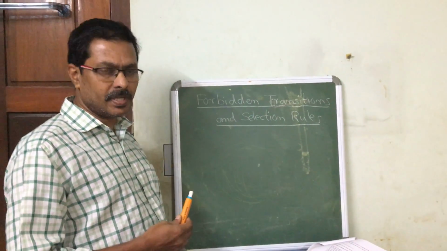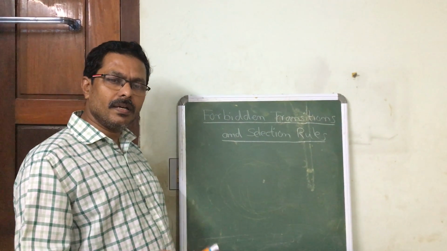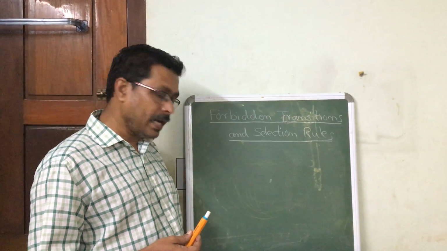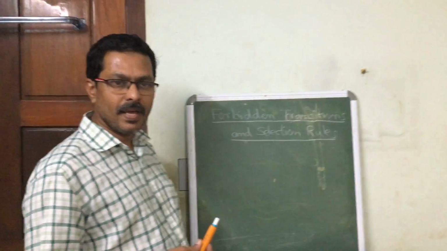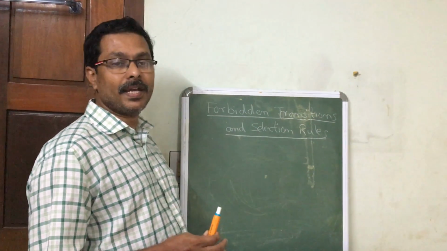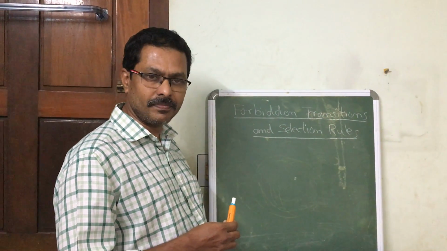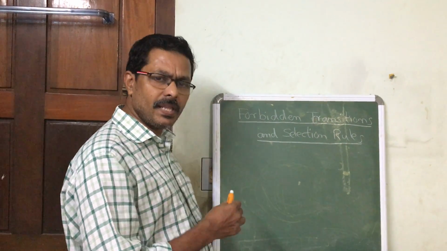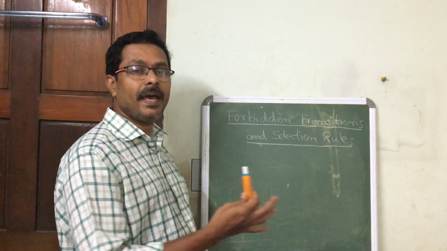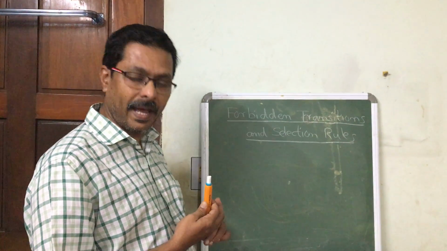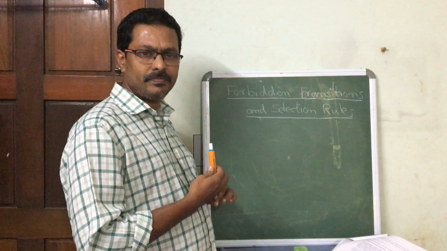We have already mentioned that an electronic transition takes place between two levels when there is an interaction with external electromagnetic radiation. We can see that this electromagnetic radiation interacts with a given atom or molecule in different ways.